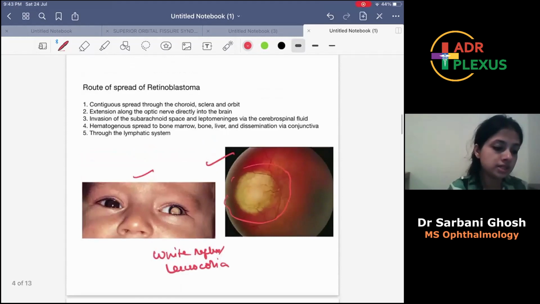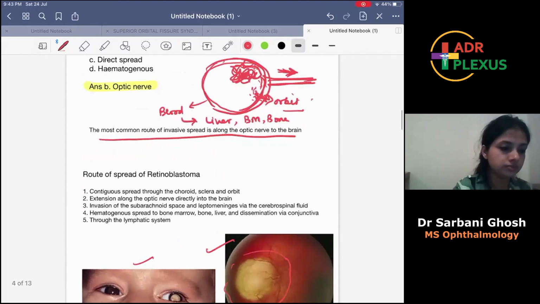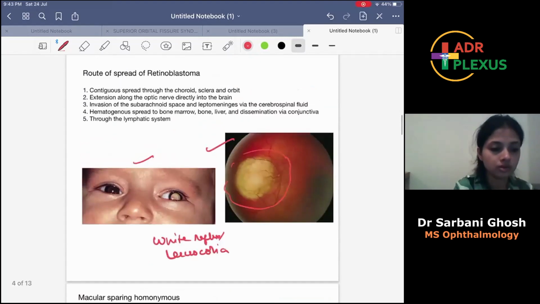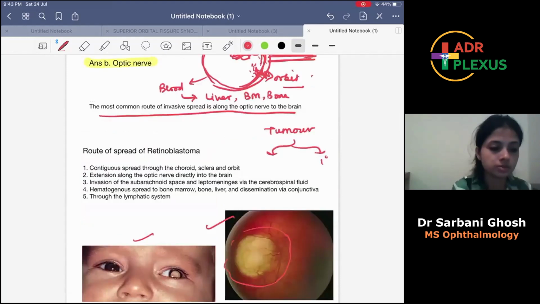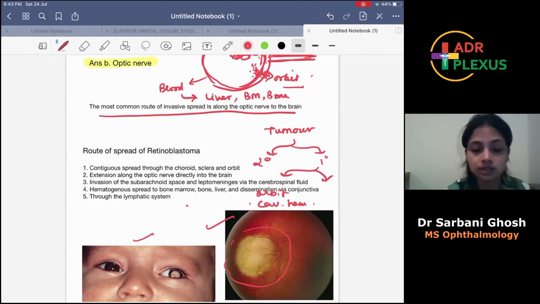So if we discuss tumors, suppose we discuss a primary tumor, what will it be? The most common primary orbital tumor in adults is cavernous hemangioma. In children, the most common primary orbital tumor is rhabdomyosarcoma.